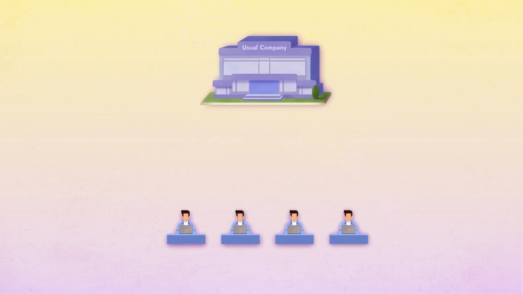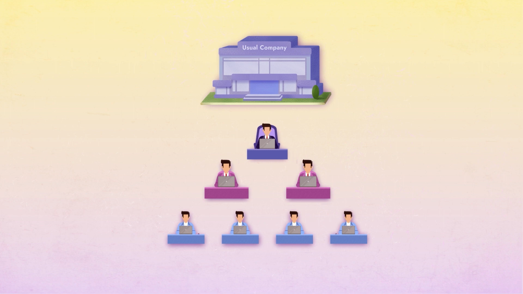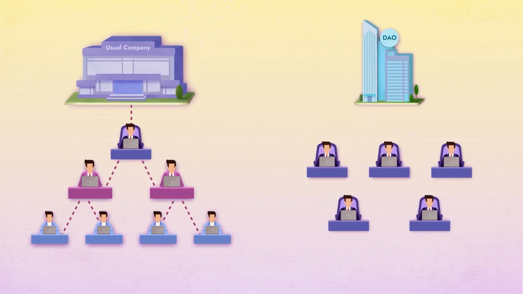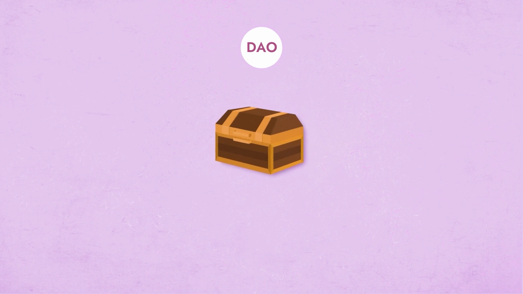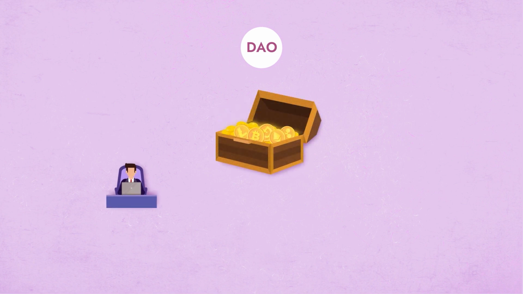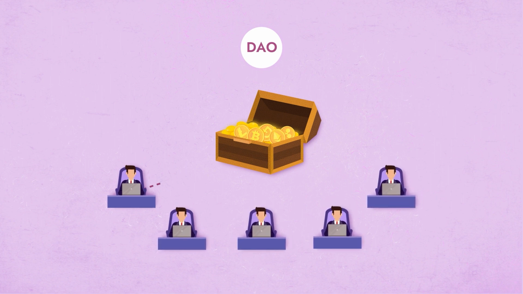In a regular company, there's usually a clear vertical hierarchy. Shareholders elect directors who appoint executives and managers responsible for making direct decisions regarding the company's operations. With DAOs, this chain is streamlined, and decisions are made directly by its participants. Typically, a DAO possesses a treasury, the organization's funds expressed in cryptocurrency. It's the management of these funds that engages the organization's participants, who, through voting, determine which ideas are deserving of